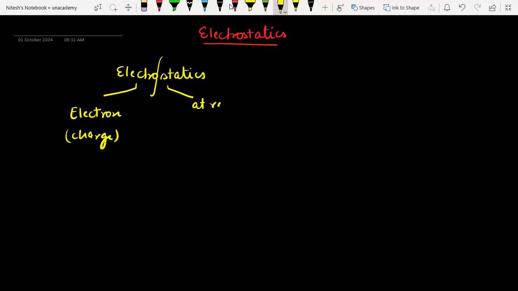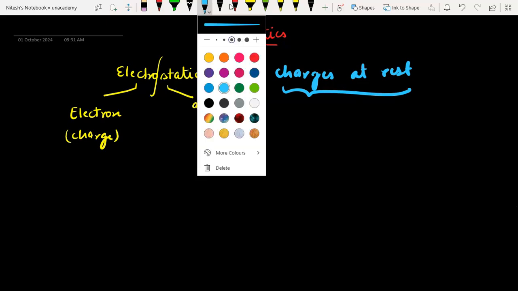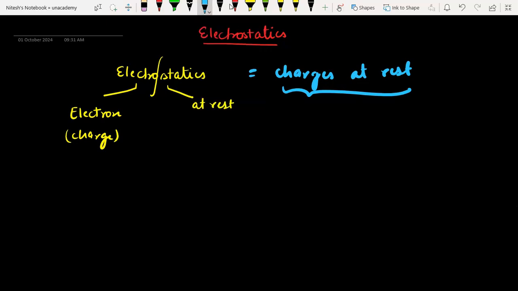Statics means at rest. So when we talk about electrostatics, we talk about charge at rest. In this chapter we are going to talk about charges at rest, right?